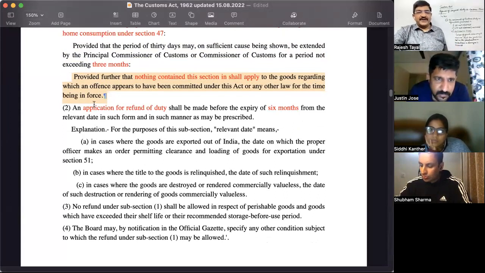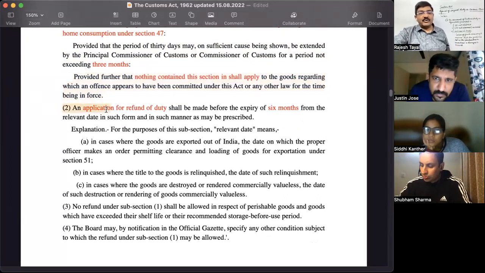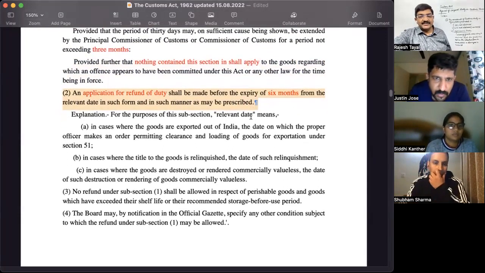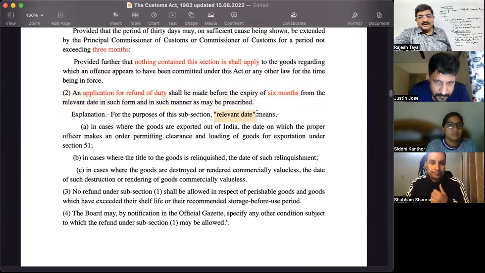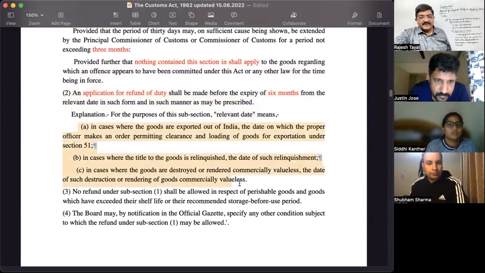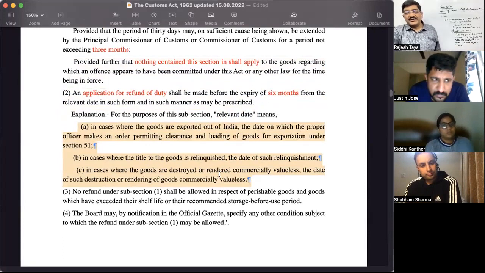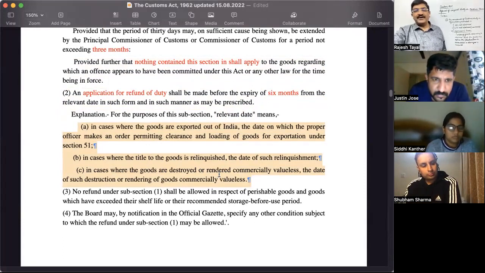An application for refund is required to be made. This refund will not be automatic. It must be made within 6 months from the relevant date, in the manner as may be prescribed. What is the relevant date? If there is an export, then the order under section 51. If the title is relinquished, the date of relinquishment. And in case the goods are destroyed, the date on which the goods are really destroyed or rendered valueless. That is called the relevant date. So the application for refund shall be made within 6 months. Without application, there is no automatic refund.